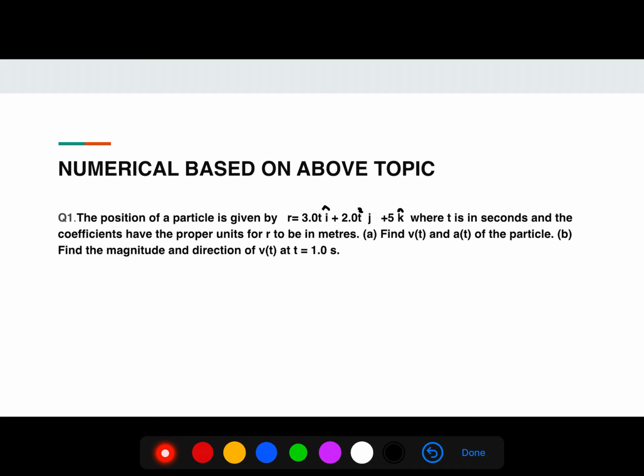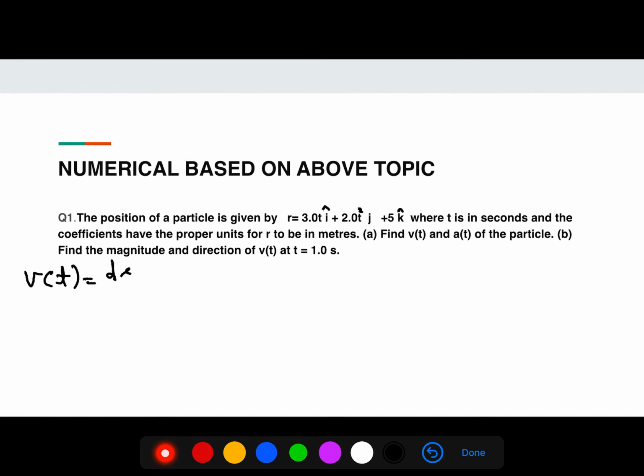Find v(t) and a(t), velocity and acceleration of the particle, and in part B find the magnitude and direction of v(t) at t is equal to 1 second. So first we will find v(t).